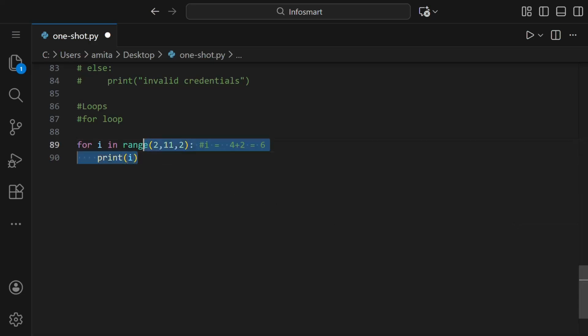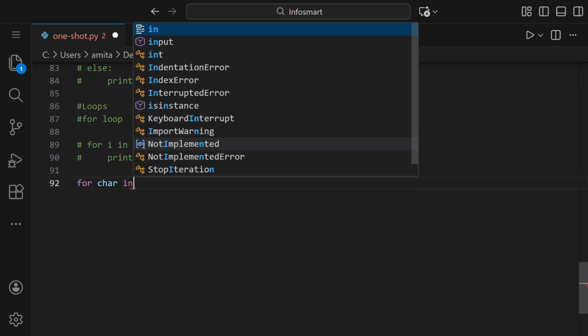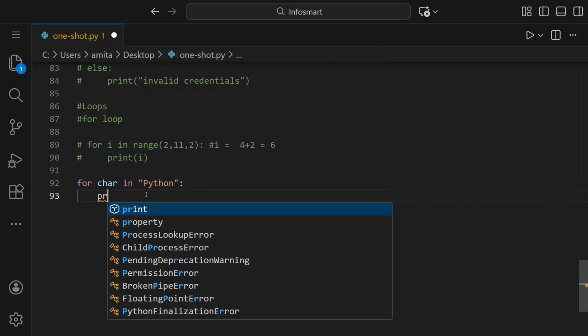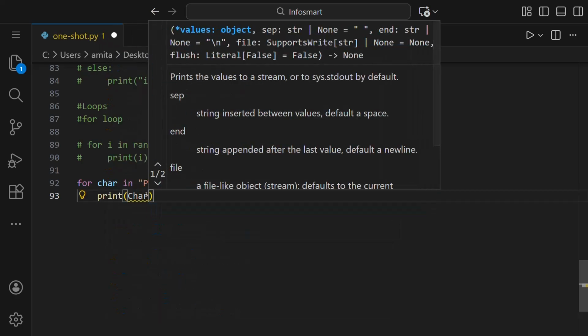Now the next example is if you want every character of a particular word to be printed. So we can again use this for loop. We can say char for character, or we can give any variable name to it. For char in Python. So this means that for every letter in this Python, we need to print char.